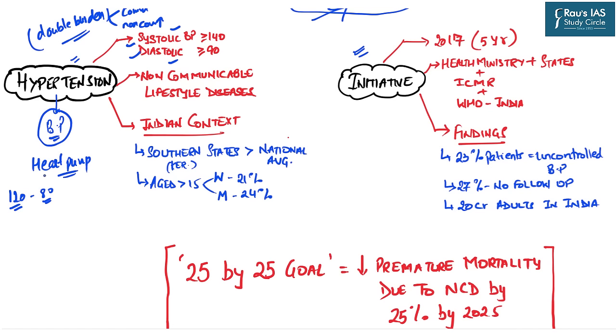The primary function of the heart is to pump the blood in the body. Let us assume that this is our heart. This diagram is not from the biology perspective; just to understand, I have drawn a rough diagram. Now we'll see how the heart functions. There are two primary functions.